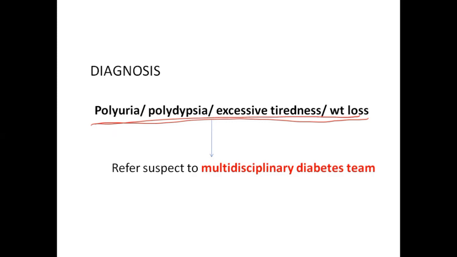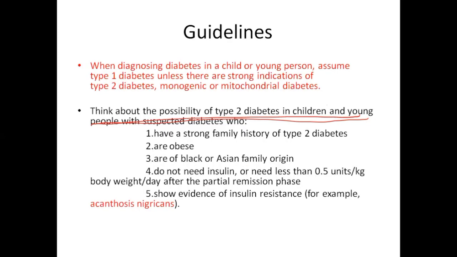If any child comes with this and you check the blood sugars and they come out high, you don't have to investigate the child. You just refer the child to the multidisciplinary diabetes team if you are sitting in the UK. You are not going to do anything else. This is a guideline that you need to remember. So as a doctor sitting in the clinic, what things do you have to keep in mind before starting treatment on that child?